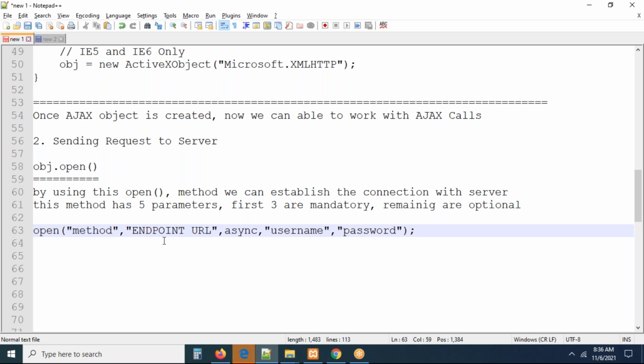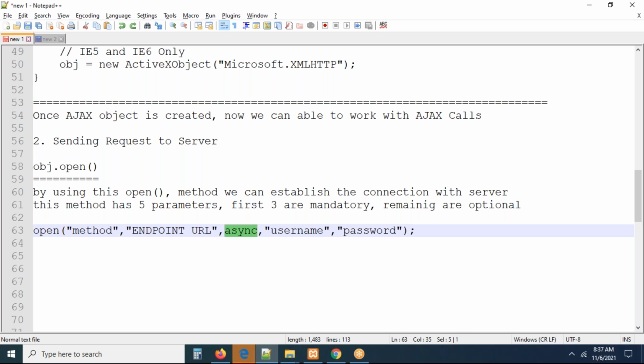You are sending a request to the server. While you are sending a request, sometimes the server expects to know whether you are a genuine user or not. At this point, you have to pass the username and password. Maximum of the servers, for getting data, won't ask for a username and password. That's the reason these two are optional. We are not going to work with username and password. Simply, we will go with the async.